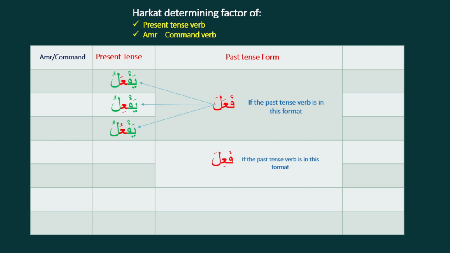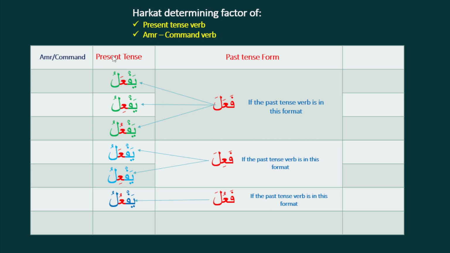And if the past tense verb takes the fa'ila pattern, then the present tense can be any one of these two, either yaf'alu or yaf'ilu. And if the past tense is fa'ula, the present tense will be yaf'ulu. This is only one. So we have to determine the present tense verb middle letter harakat. Whenever we get this pattern of verb in past tense, we cannot say which one will be the middle letter harakat. It will be any one of these three. We don't know.